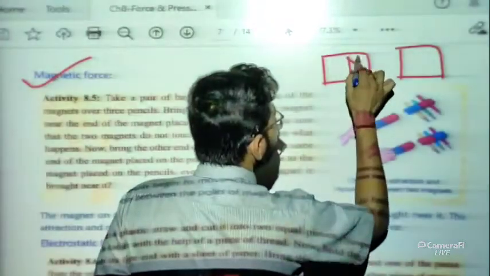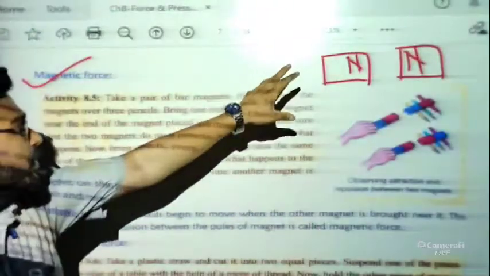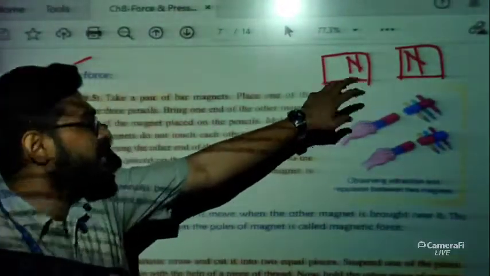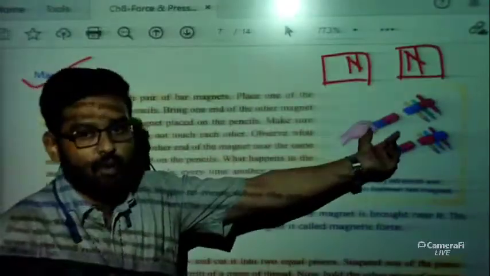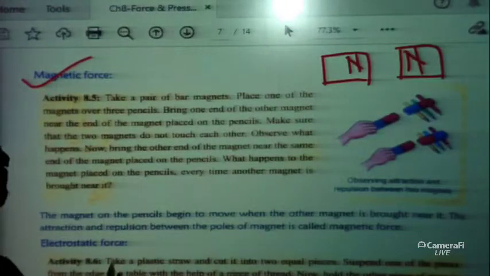If we place the same pole of two magnets near each other, then what will happen? They will repel each other. And if we place different poles, opposite poles, they will attract each other. Okay, these are the properties of a magnet.